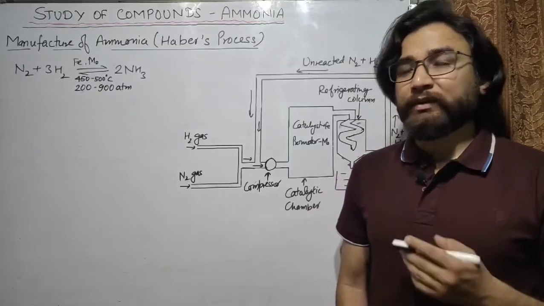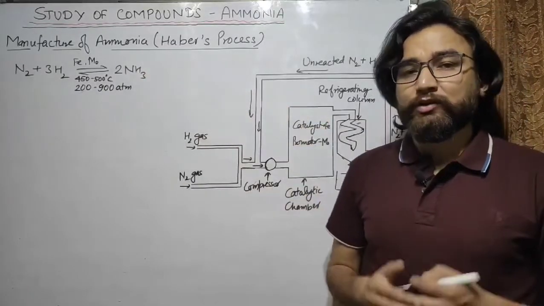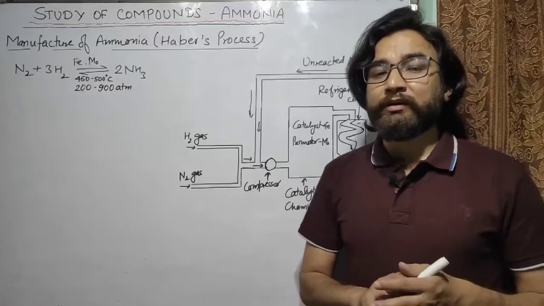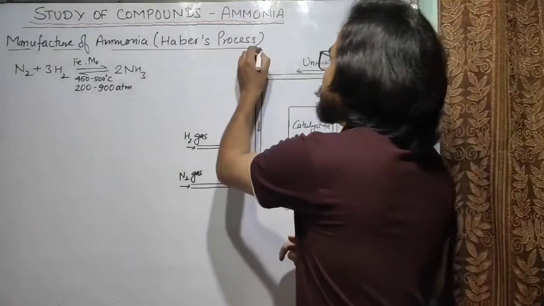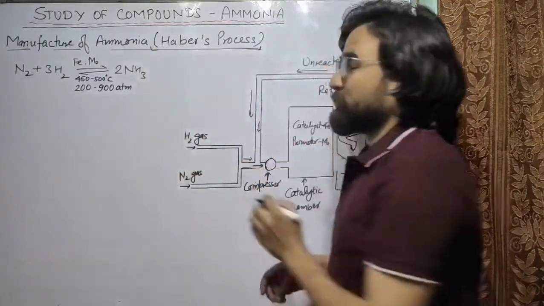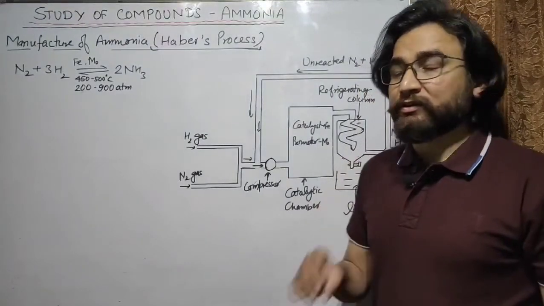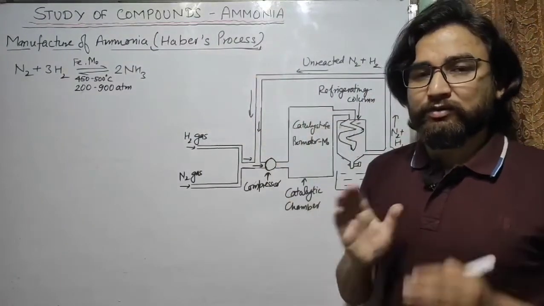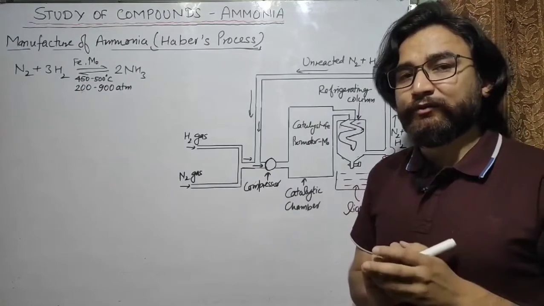The next topic is manufacture of ammonia, the preparation of ammonia in industry. This process is known as Haber's process. Ammonia can be prepared in industries by Haber's process. This is an easy process of manufacture of ammonia.